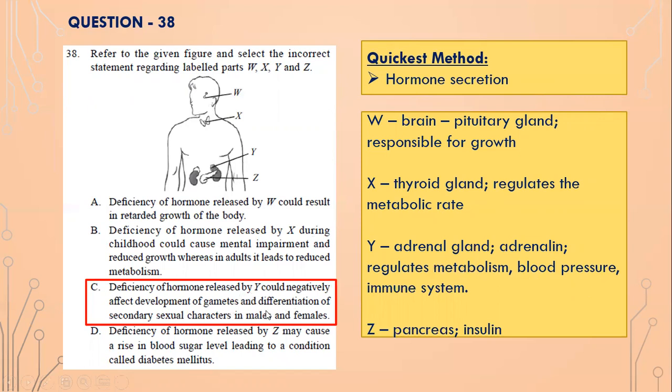It does not affect the development of gametes and differentiation of secondary sexual characters in males and females. No, adrenaline basically regulates the metabolism, blood pressure, and immune system. Normally, athletes have high adrenaline, isn't it? Because they have to have that level of fitness. It increases their fitness. And Z is the pancreas. It provides insulin so as to control the sugar levels in the body. So adrenaline regulates metabolism. It is not linked to the development of gametes. So option C is the incorrect option.